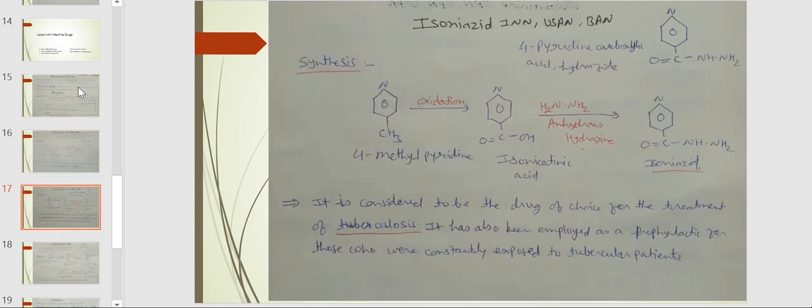Isoniazid. Isoniazid is a first-line antimycobacterial drug. It is synthesized by the oxidation of 4-methylpyridine to form isonicotinic acid. Isonicotinic acid is treated with anhydrous hydrazine to form isoniazid. Isoniazid is considered to be the drug of choice for the treatment of tuberculosis. It has also been employed as a prophylactic for those who were constantly exposed to tubercular patients.